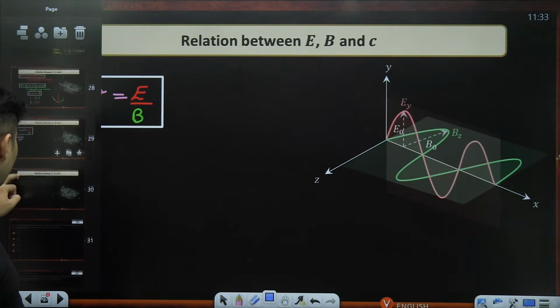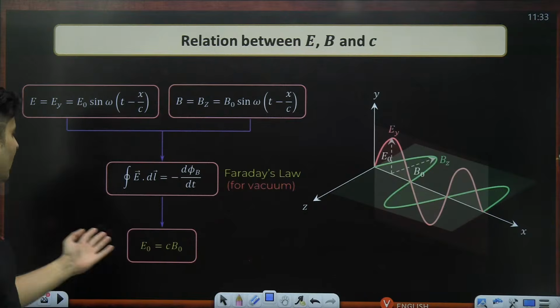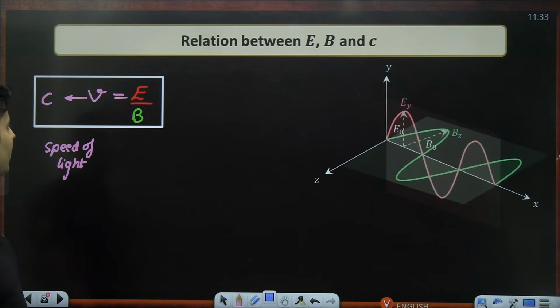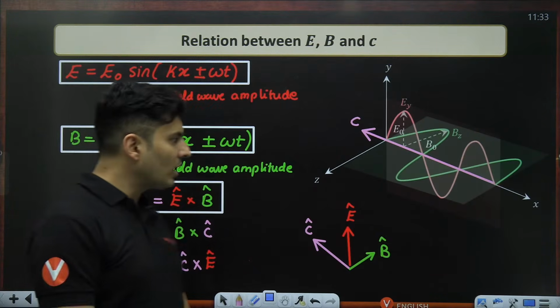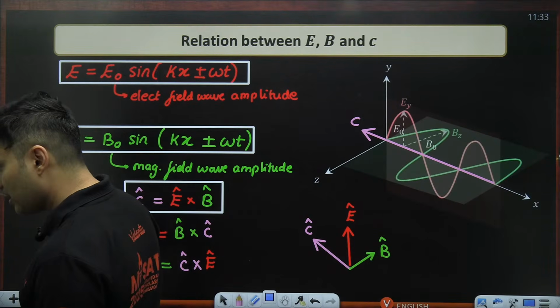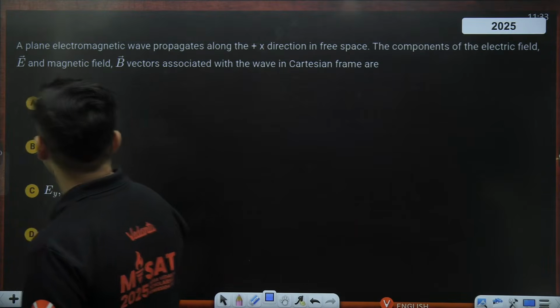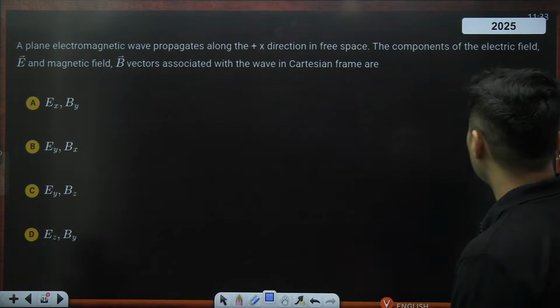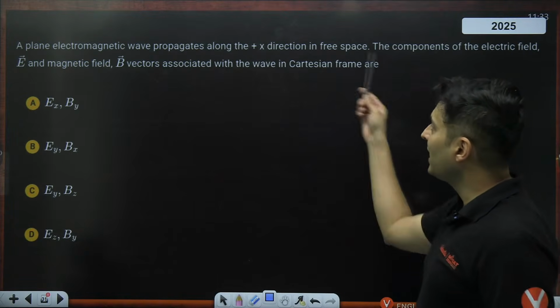Are you now ready for some questions? I have just put it up over here. Okay, all these things, it's one and the same thing. Are you ready for some questions? Yes or no? Let's do it. Okay, here it comes on your screen. There is an electromagnetic wave which is going, oh, this was asked this year, along x direction.